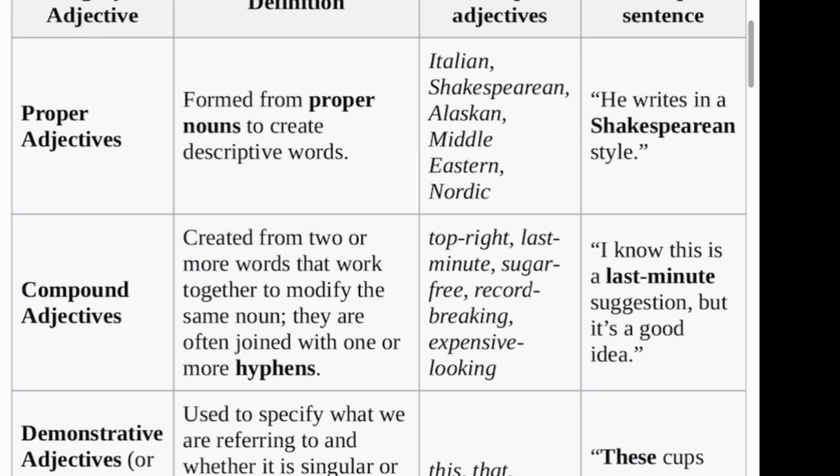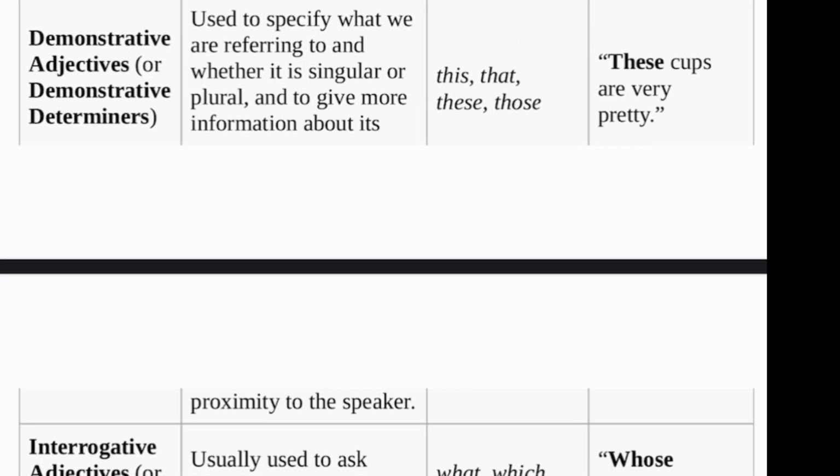So that's compound adjective. Another one is demonstrative adjective, or demonstrative determiners. To get more details on this particular demonstrative adjective or demonstrative determiner, go through my channel and watch my video on demonstrative pronouns. In that video, I explain the difference between demonstrative determiner, which is also known as demonstrative adjective, and demonstrative pronouns. So these kinds of adjectives are used to specify what we are referring to, whether it is singular or plural. And it also gives us information whether what we are referring to is close to us or far from us. And there are just four.